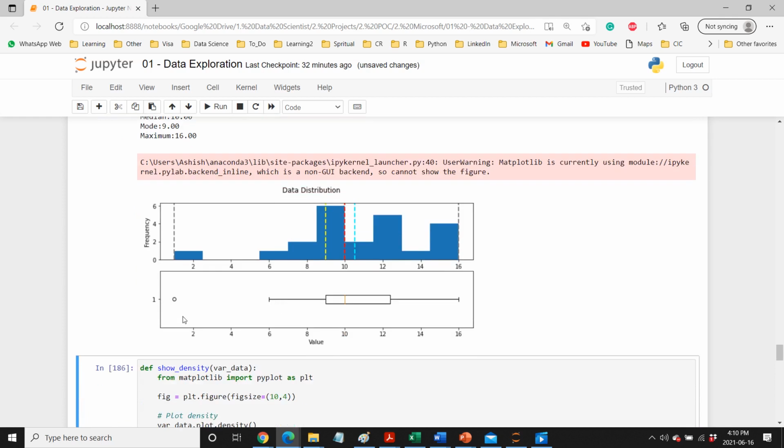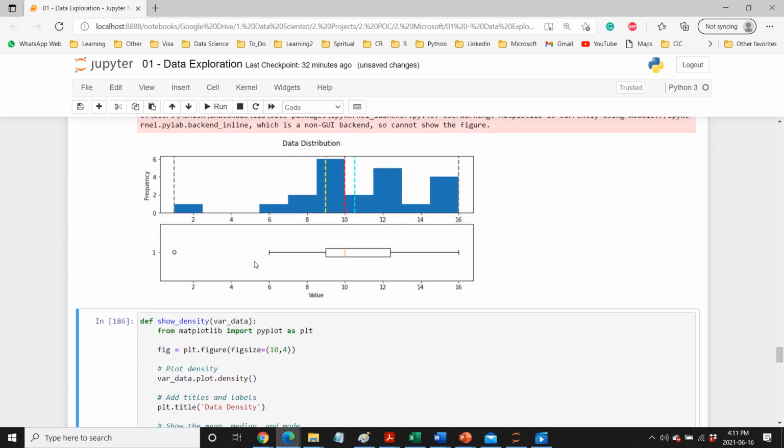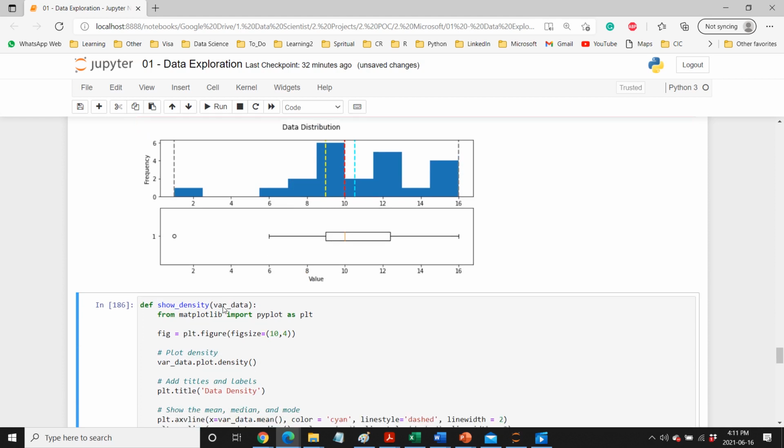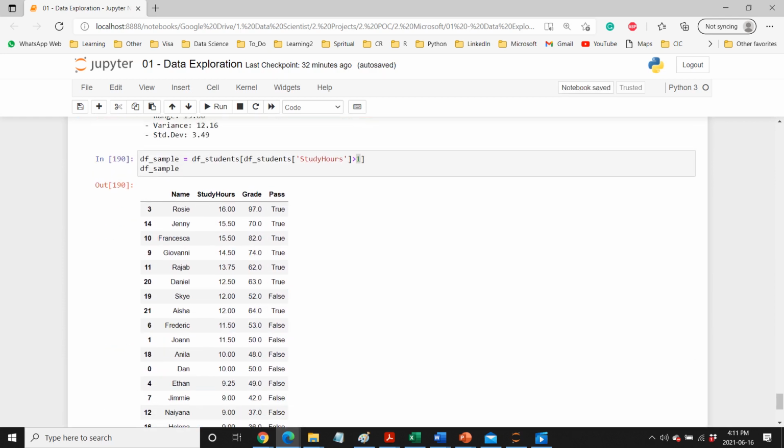That's why they have taken that one out, so that is the one value which is outside. So these are two whiskers. We have q1, q2, q3, and then these two whiskers, and any value which is outside these two whiskers is considered an outlier in general. It is not a rule, but in general it is said that if the value is outside these two whiskers, then it is considered an outlier. So that's what we have done here. We have taken that value out, considering that it is an outlier.